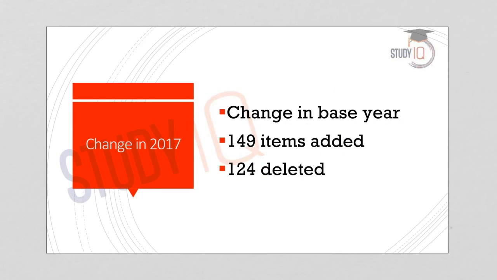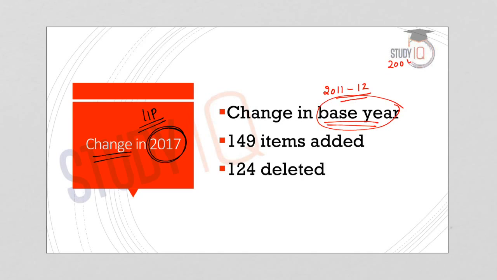Now let us understand in the year 2017 what were the changes made to IIP. We have already seen that the compilation of IIP by the CSO is based on a base year. In 2017 the base year was changed to 2011-12. Earlier it was 2004-5.